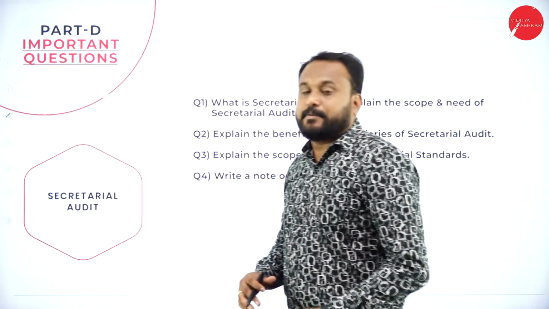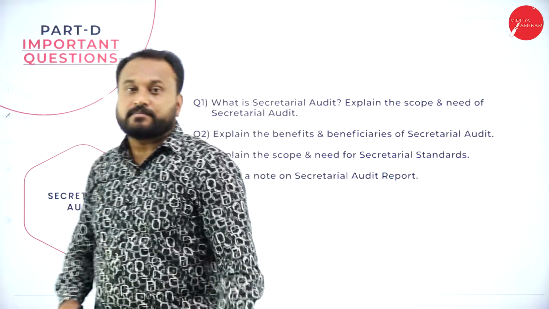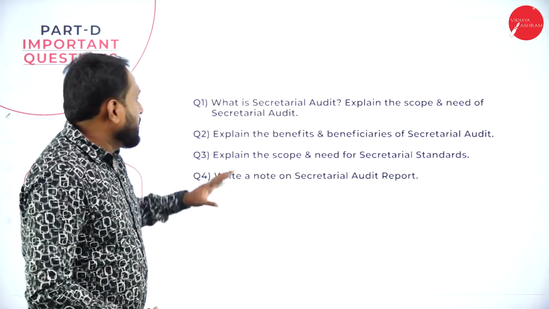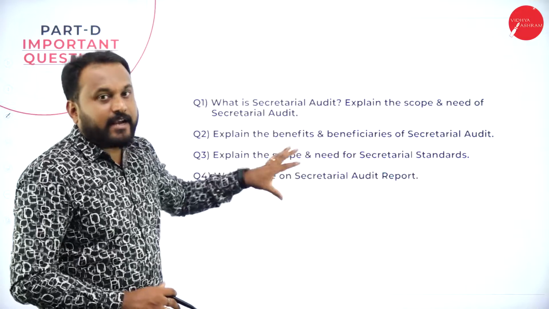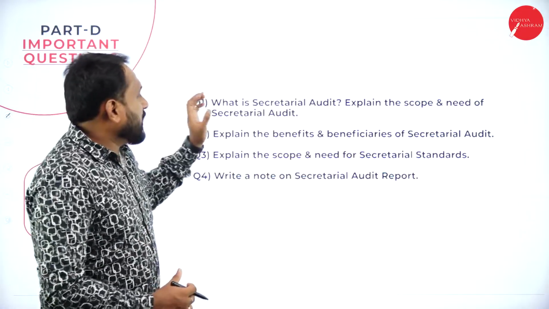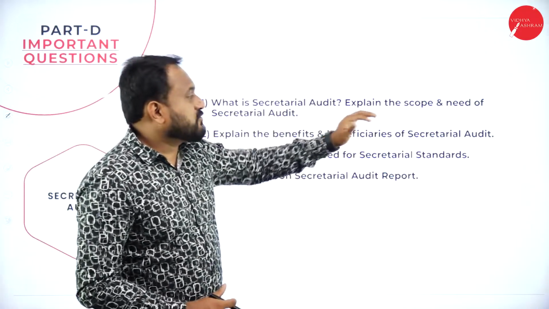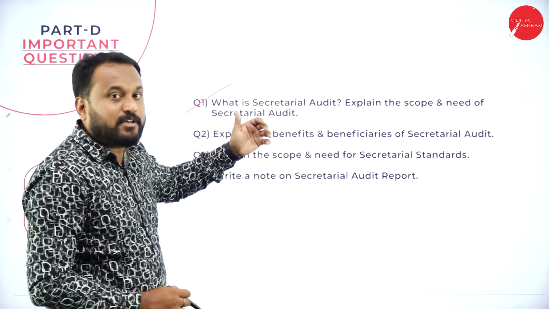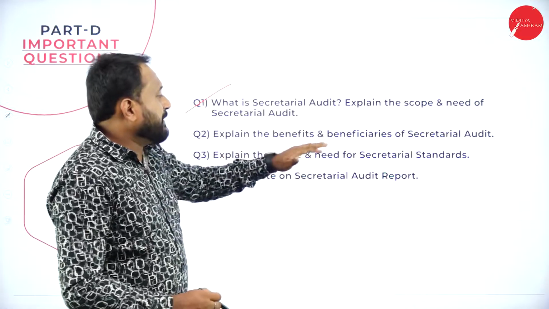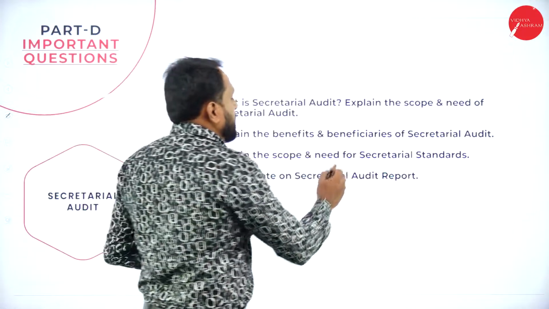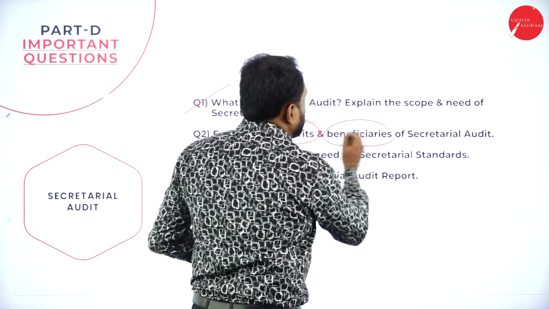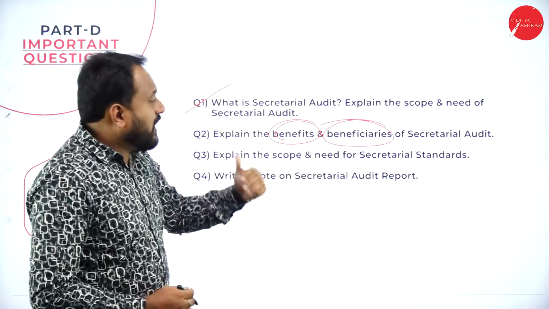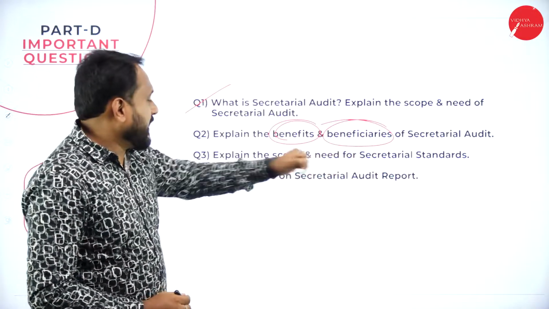Last chapter, secretarial audit. This is a new topic which has been added in the company law. What is secretarial audit? Explain the scope and need of secretarial audit. If you choose this chapter, go with this. Explain the benefits and beneficiaries. Benefit, as well as who are the people who will take benefit of the secretarial audit, you are supposed to write.